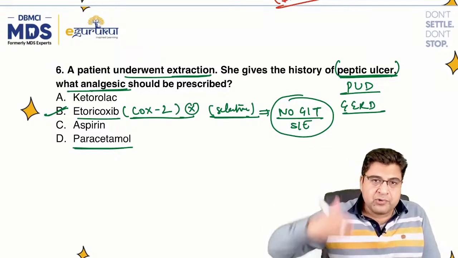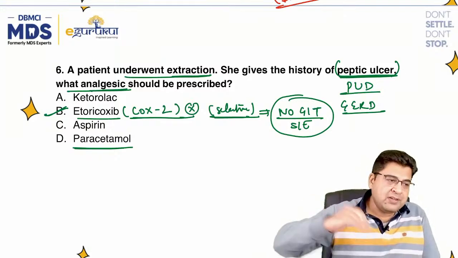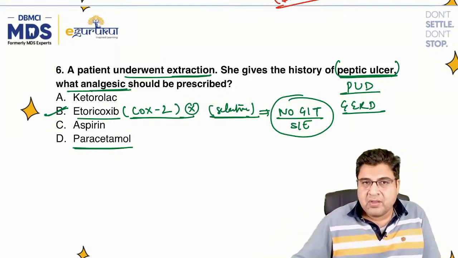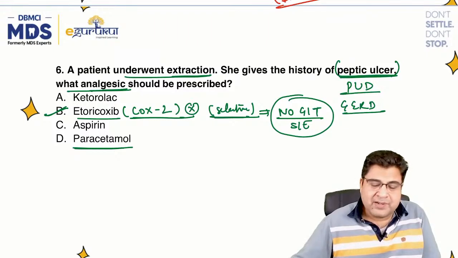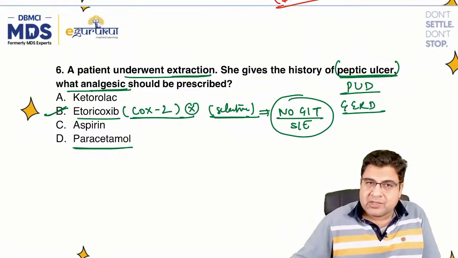If I would sit in America, in the USA, then I would prescribe paracetamol. If I sit in India, I will say etoricoxib. But the better answer is etoricoxib because this medicine is a more efficient drug. If you have to choose the better drug, the more efficient drug, you can choose it here. So etoricoxib is the better answer to be marked.